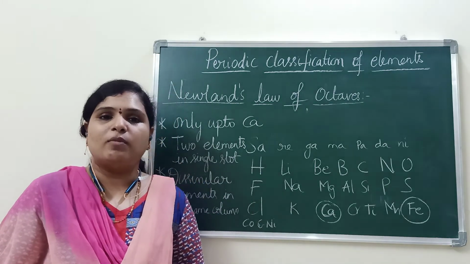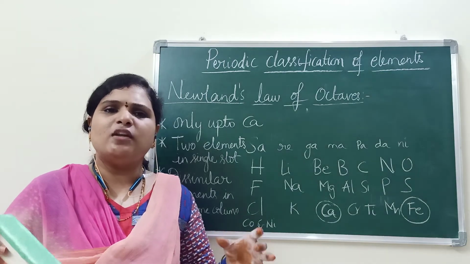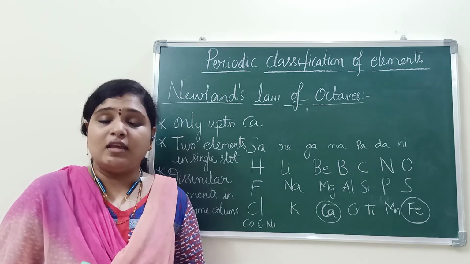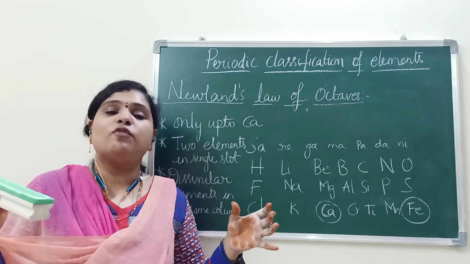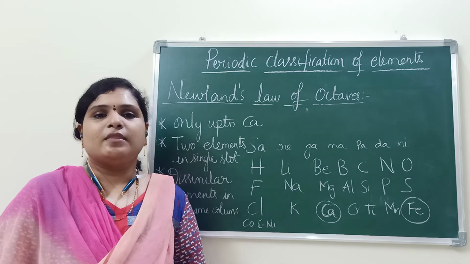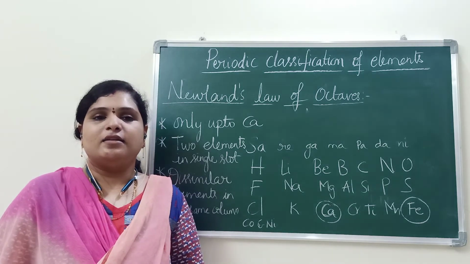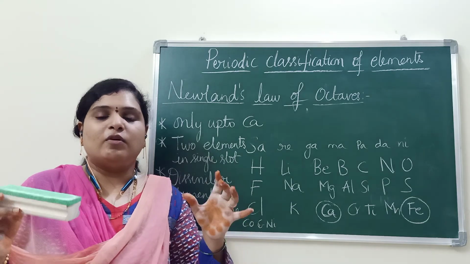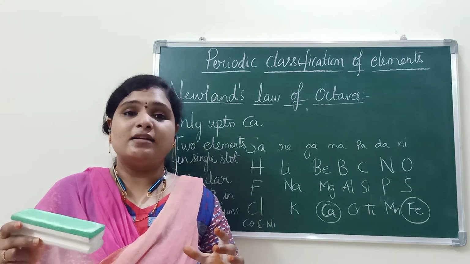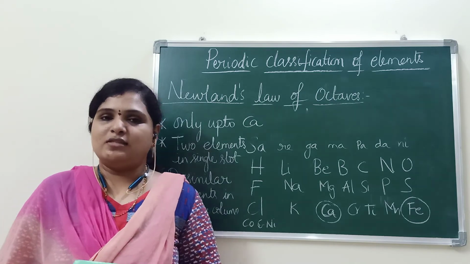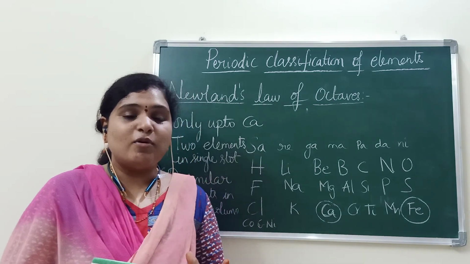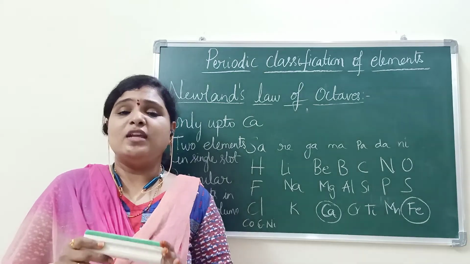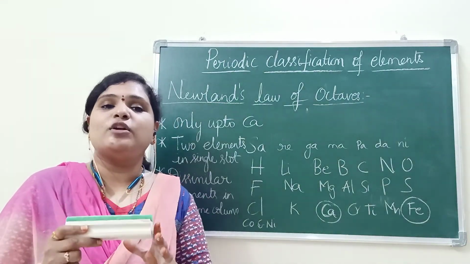No gaps were left in his periodic arrangement, thinking that no elements would be found in future. That is one more drawback. But he laid some foundation. What is the property he has considered? Increasing atomic masses. This is all about Dobereiner's triads and Newlands' octaves.